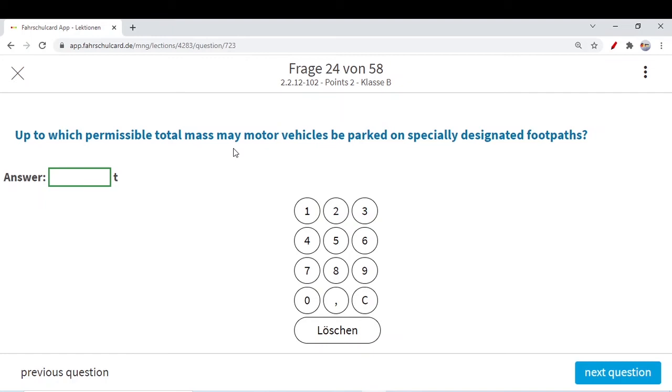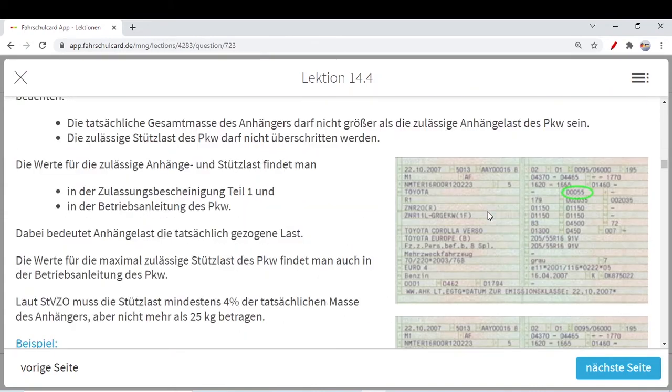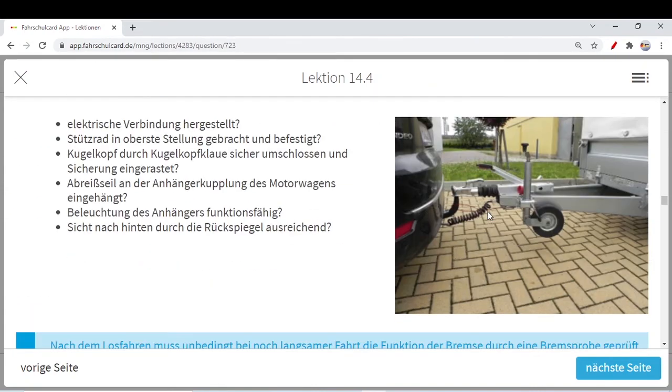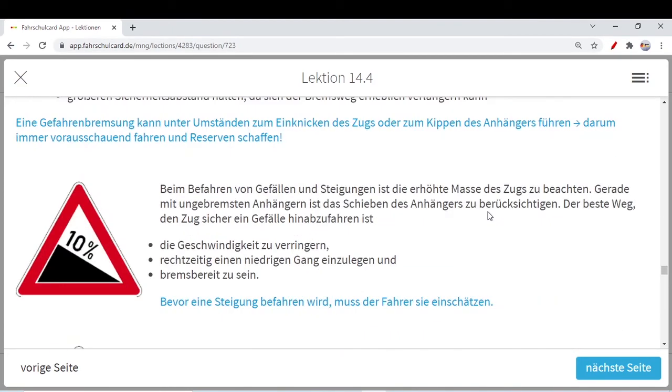They are asking, up to which permissible total mass may a motor vehicle be parked on specially designated footpaths? I think we have already seen this. If you remember, with this traffic sign of parking, up to 2.8 tons you were allowed to park like this.